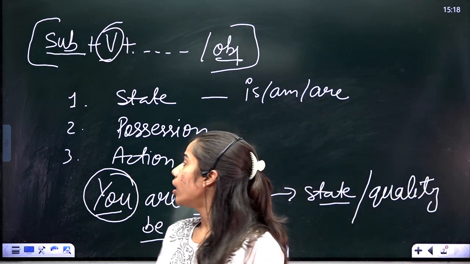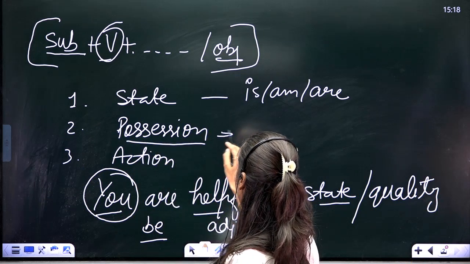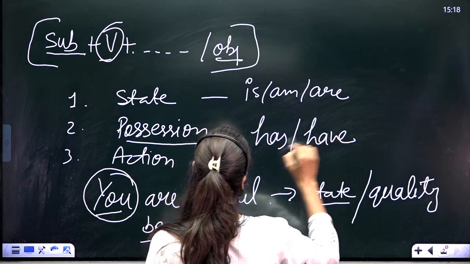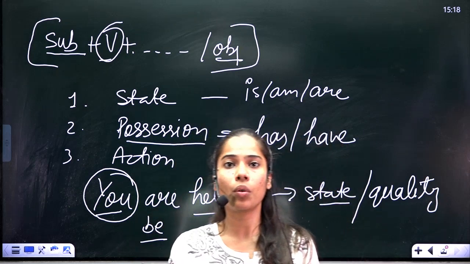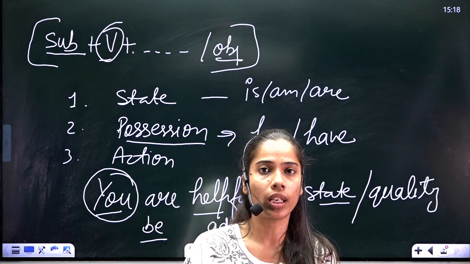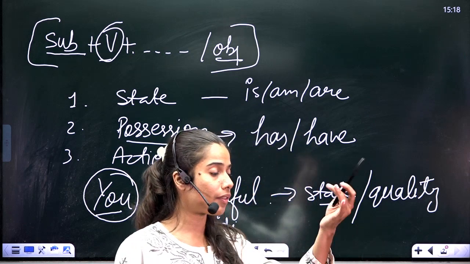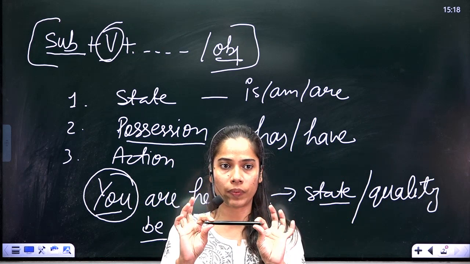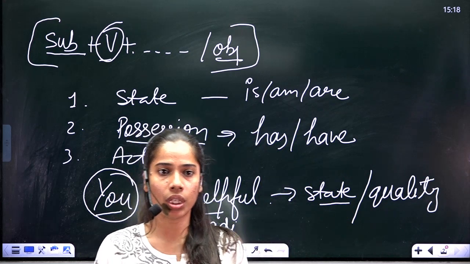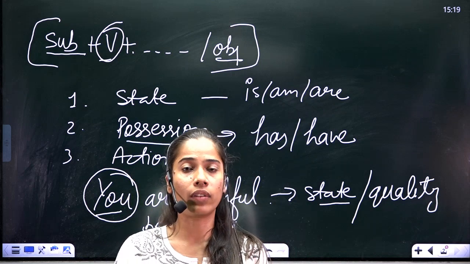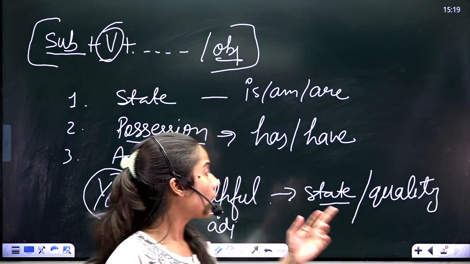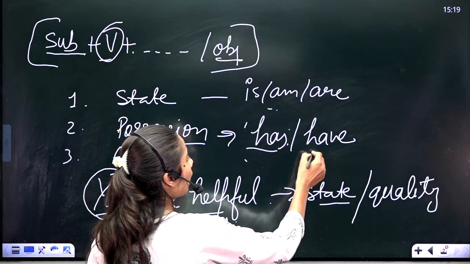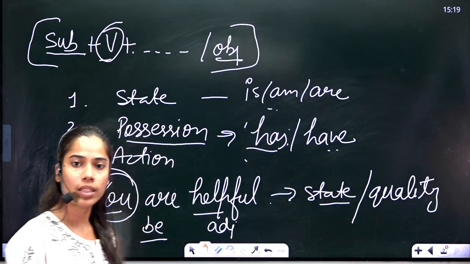Right? Next sentence is of possession, with verbs like has and have. You talk about possession, whatever you have in the present time. As an example, I can say that I have a marker in my hand. So right now I am talking about possession, right? If my subject is she, he or any singular subject, I will use what? Has. So has is used with the singular subject and have is used with the plural subject.